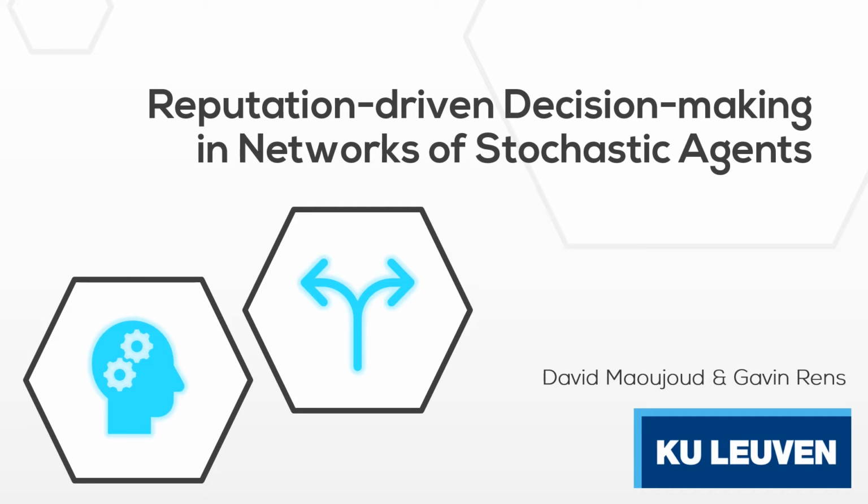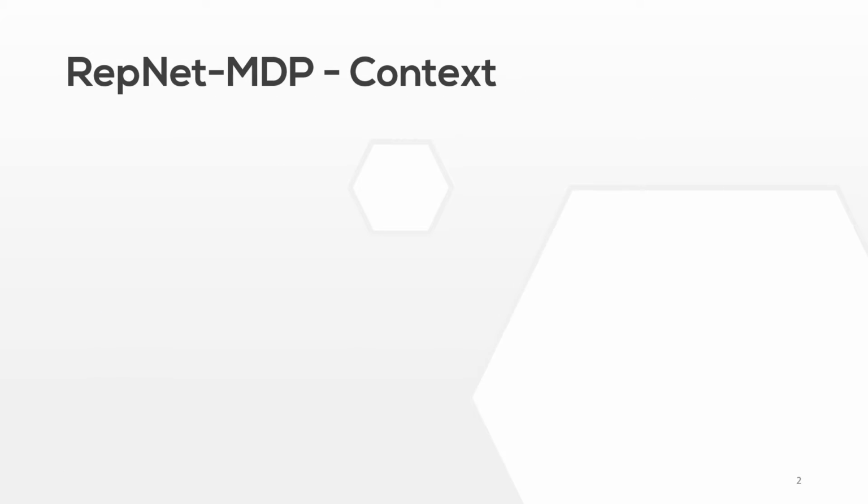In this video, we present a framework for reasoning and making decisions in environments made up of selfish agents. We also provide early results of the behavior of the framework through simple trading scenarios. The framework, which we call RepNet-MDP, is based on RepNet, a framework published by Rens in 2018. We can make out key elements of the framework.